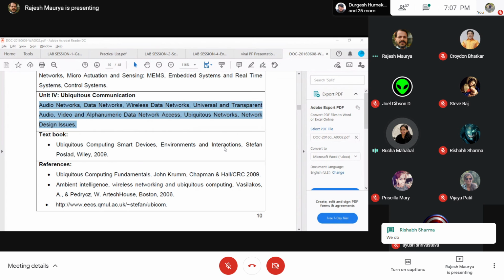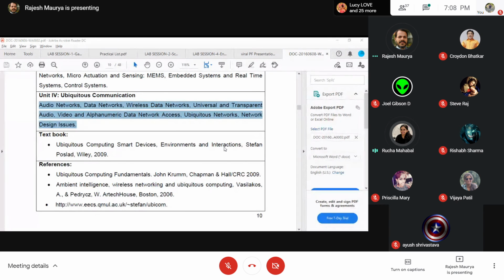Sir, I have one question. When Prashant sir had taken practicals for UBCom for us, he had taken 5 practicals and he said the other 5 are not performable and you will have to just study the theory. So how does this go in the journal?